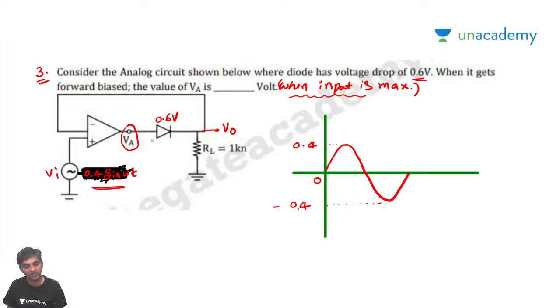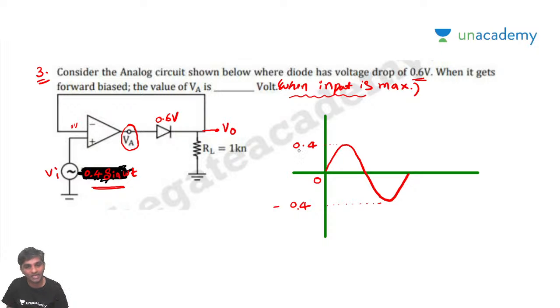This happens whenever your input voltage is less than 0.6 volts, that is, whenever this minus voltage is higher. For any value less than 0 volts, if you apply a negative voltage, the op amp's output will be minus Vsat, and the diode is reverse biased, so this is 0 volts and this is also 0 volts.